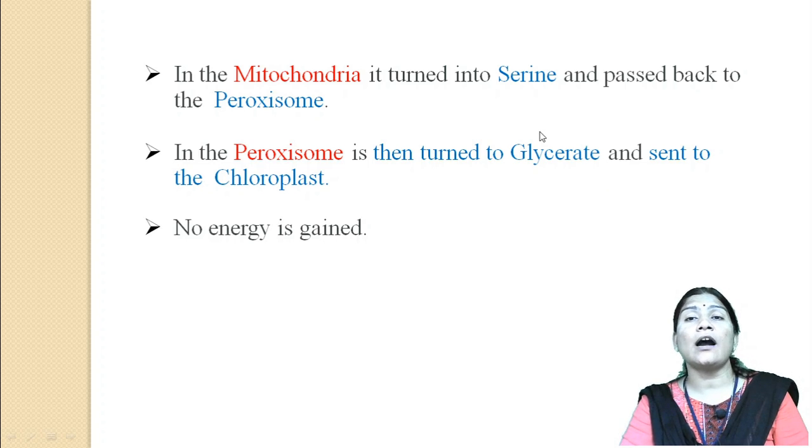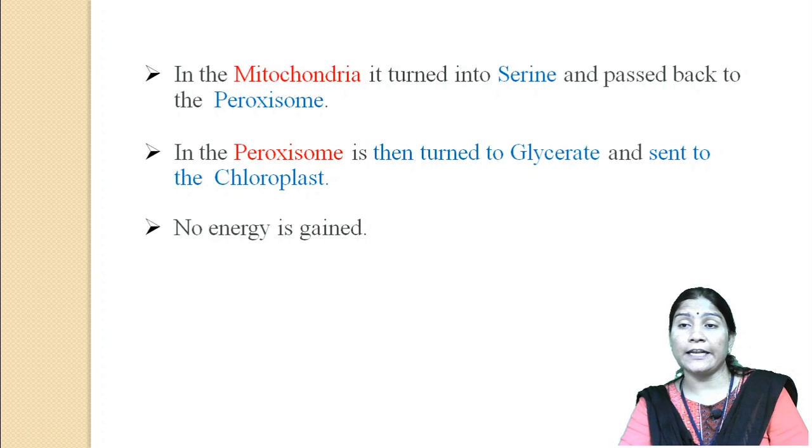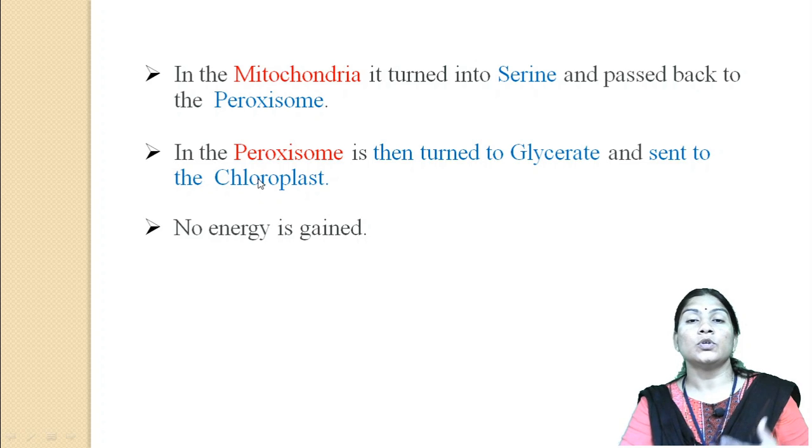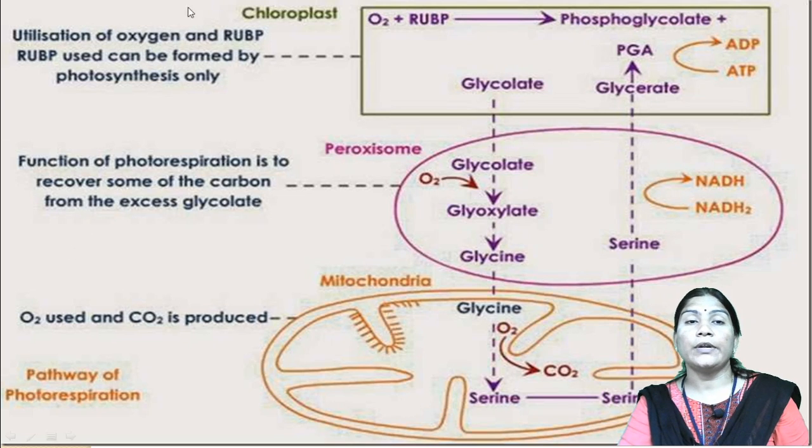Then in the mitochondria, it turns into serine and is passed back into the peroxisome. In the peroxisome it is then turned to glycerate and again sent to the next organelle, the chloroplast. So here no energy is gained. The pathway of photorespiration shows that the peroxisomes play an important role to recover some carbon compound from the excess glycolate compound.